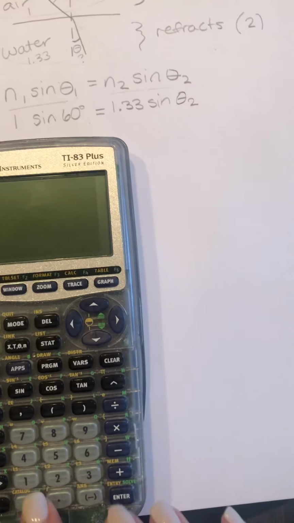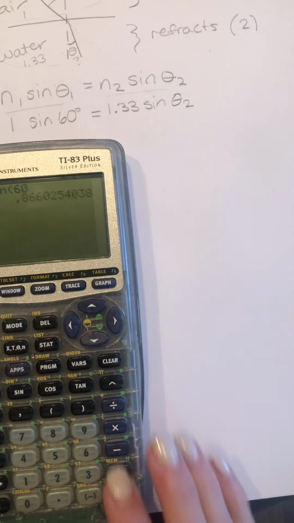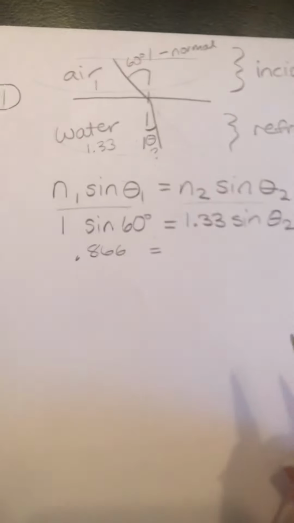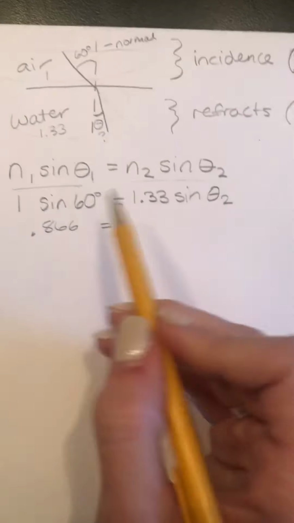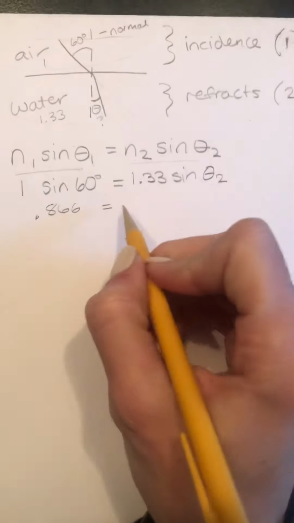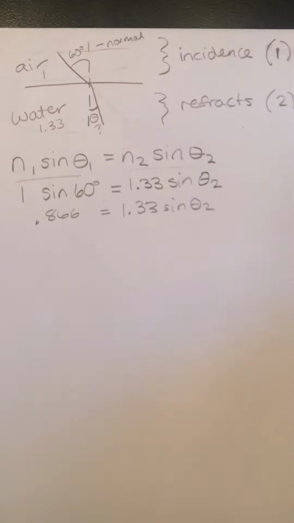So I could say 1 sine of 60 is 0.866. It's important to have your calculator in degree mode since you're dealing with degrees here. Okay, so I solved that part. Now I go 1.33 sine theta 2.